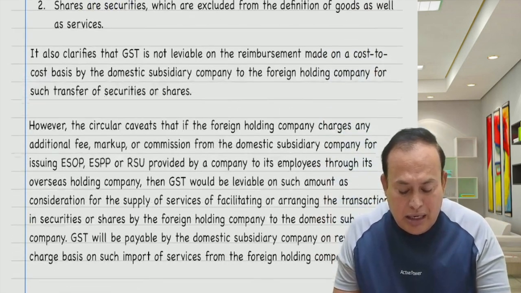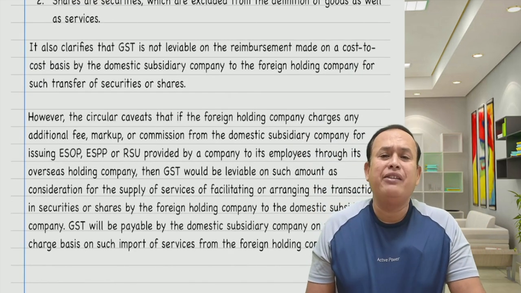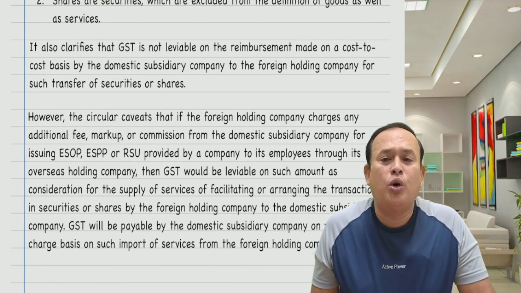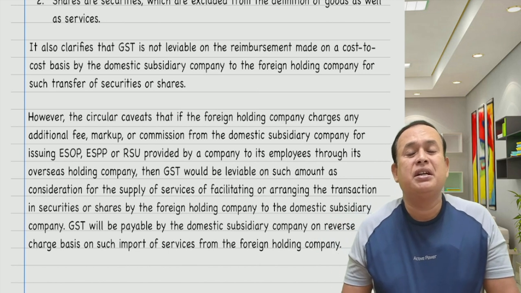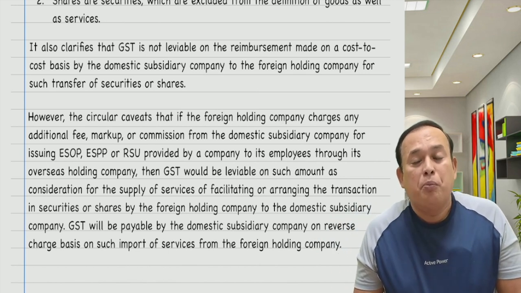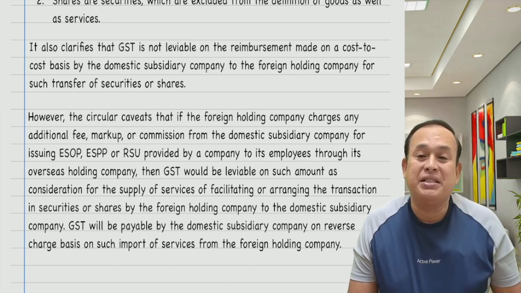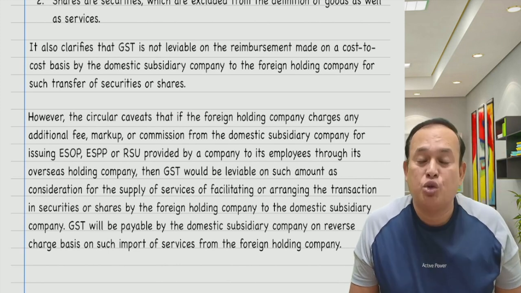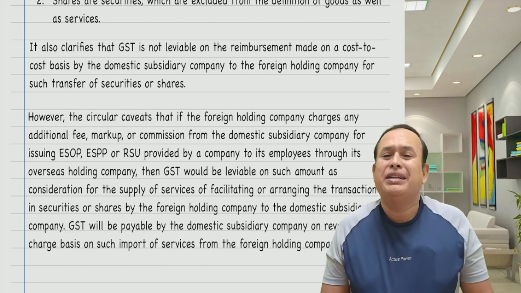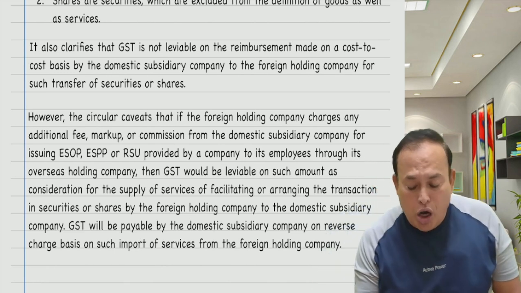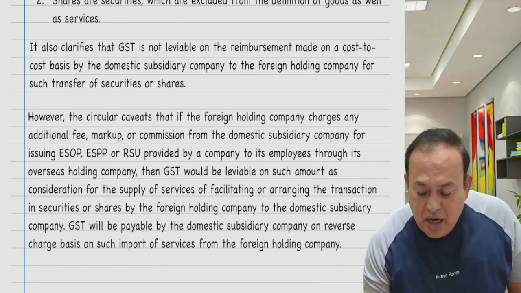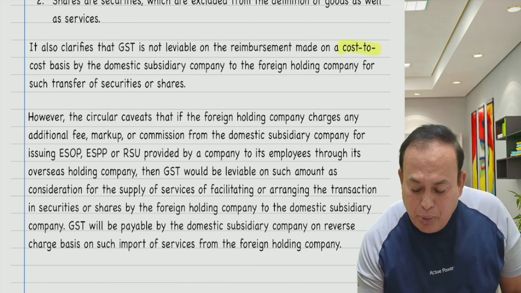Further, it also clarifies that it is not leviable on the reimbursement mode on a cost to cost basis. Now, Microsoft India paying the money to Microsoft USA for allotment of the shares to their employees is also not a supply if it is on a cost to cost basis. If it is a cost to cost basis, that is important to note.